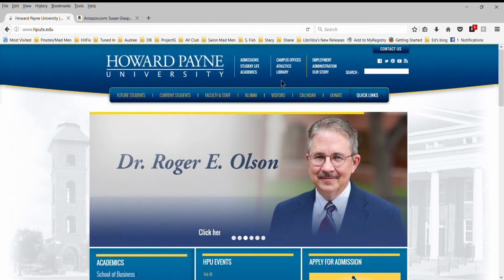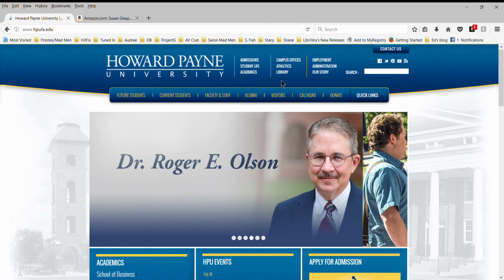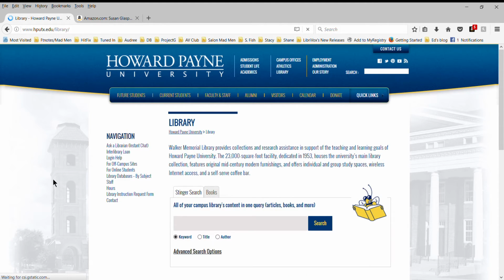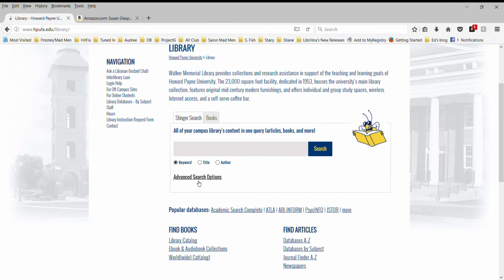You're probably going to want to maximize this to get full screen so that you can see all of the information on the page about the book. So you click on library, and then we'll be on this page. This is where you want to launch all your searches for information in units 4 and 5.